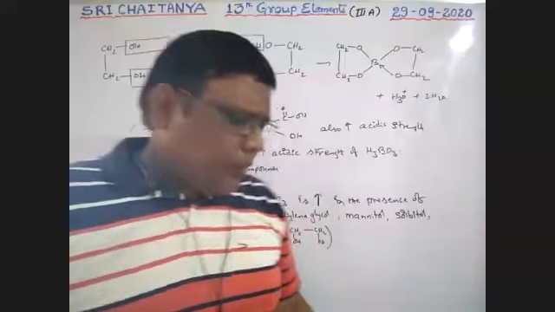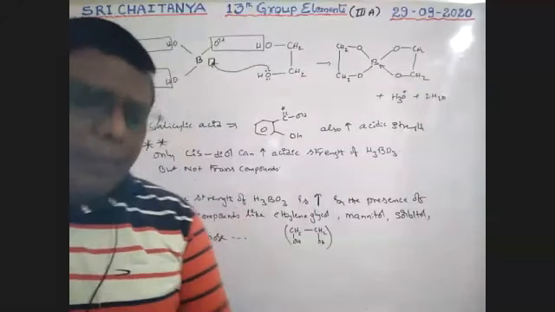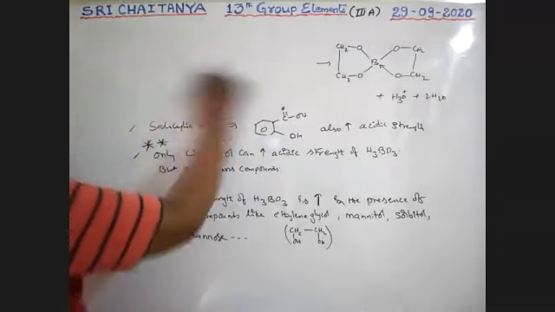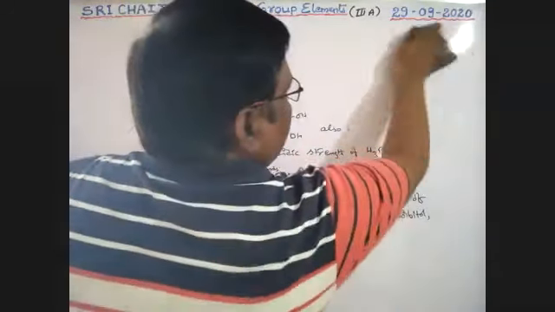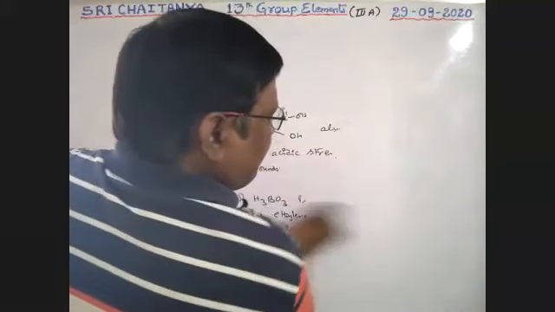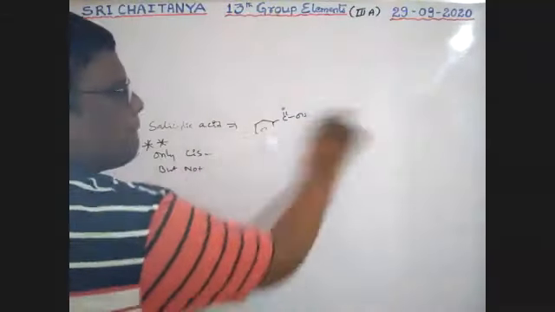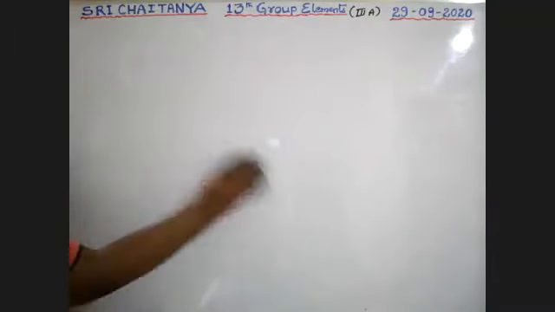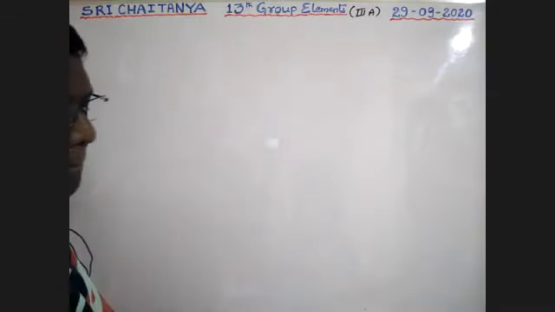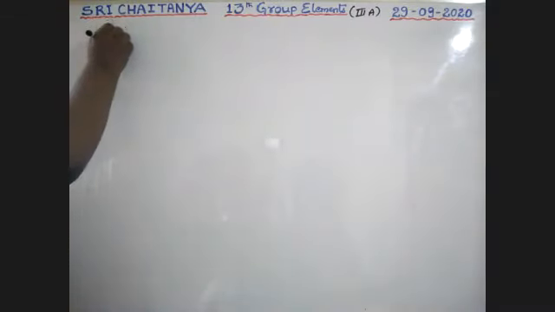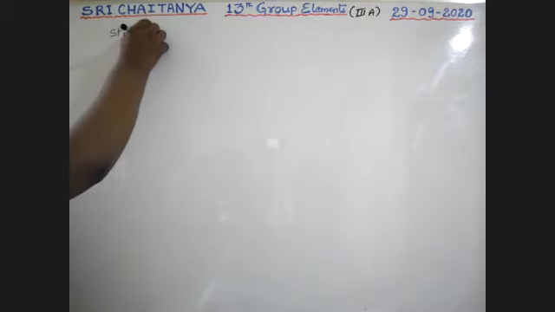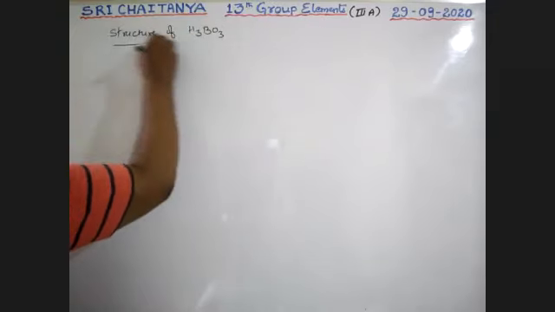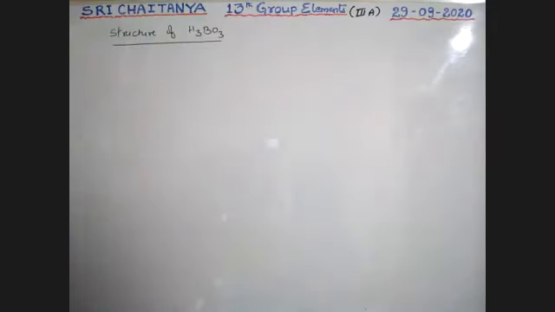Next one. What is the structure of boric acid? Next subheading, the structure of boric acid. Structure of H3BO3.